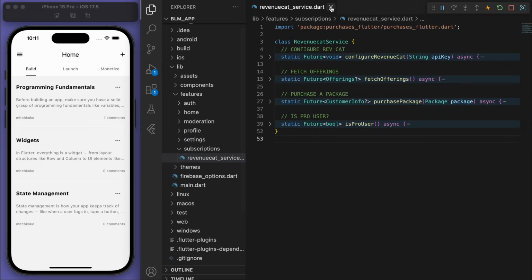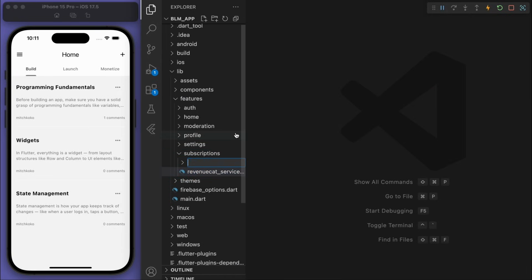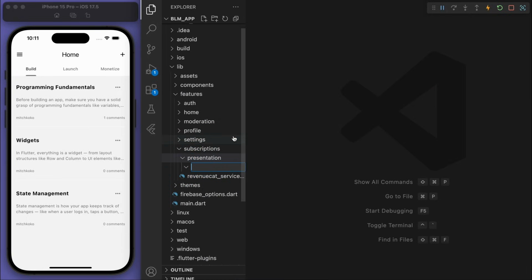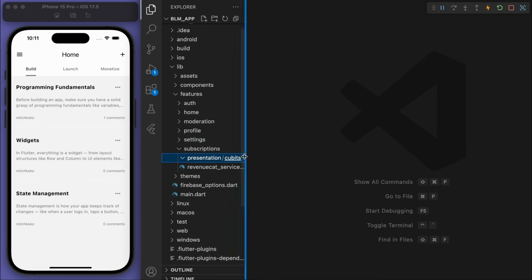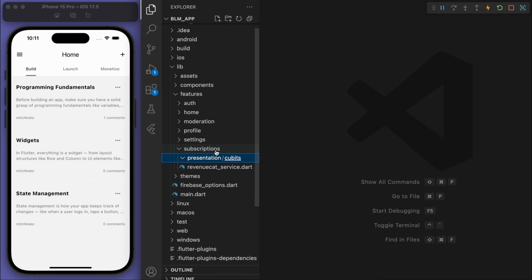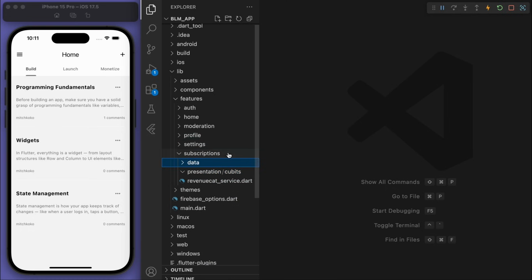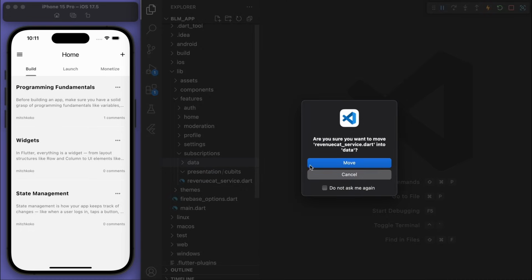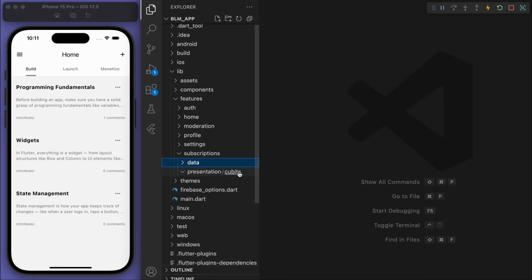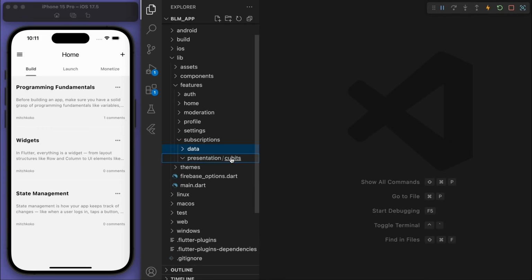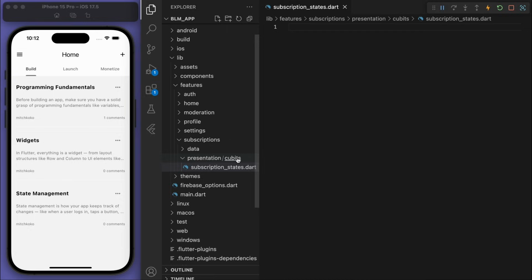Now I'm going to create a new folder here for our different layers, right? We've got the presentation layer, and let's create our cubit. And let's actually create a data layer as well and just drag our RevenueCat service into that folder. And let's create the subscription states and the subscription cubit.